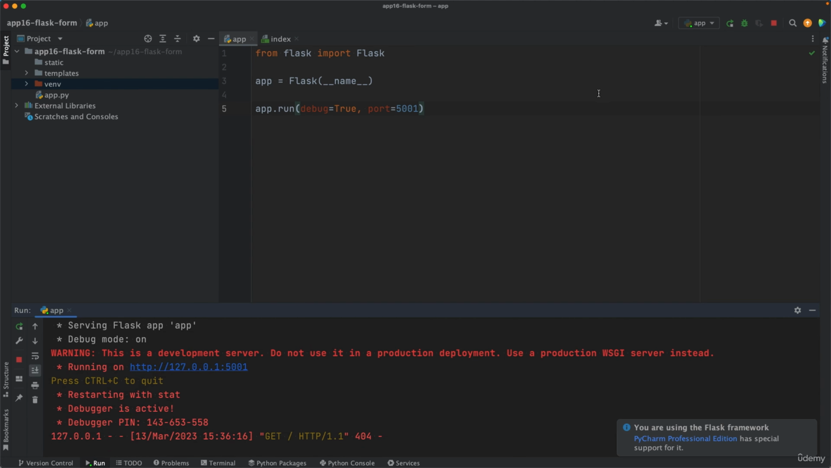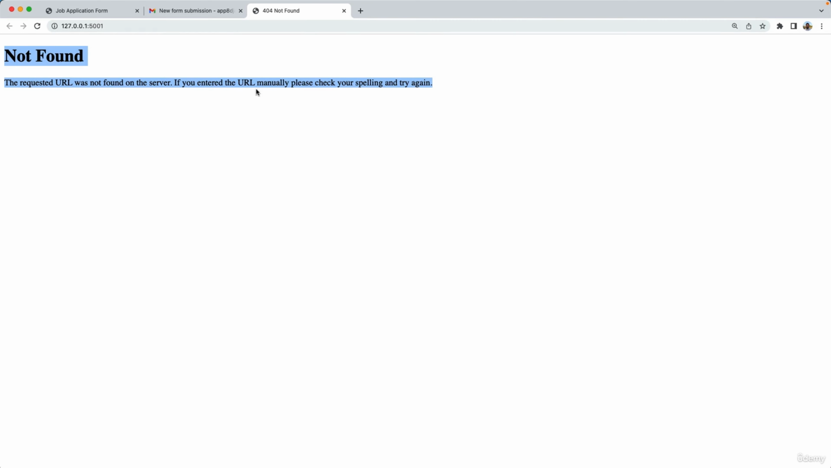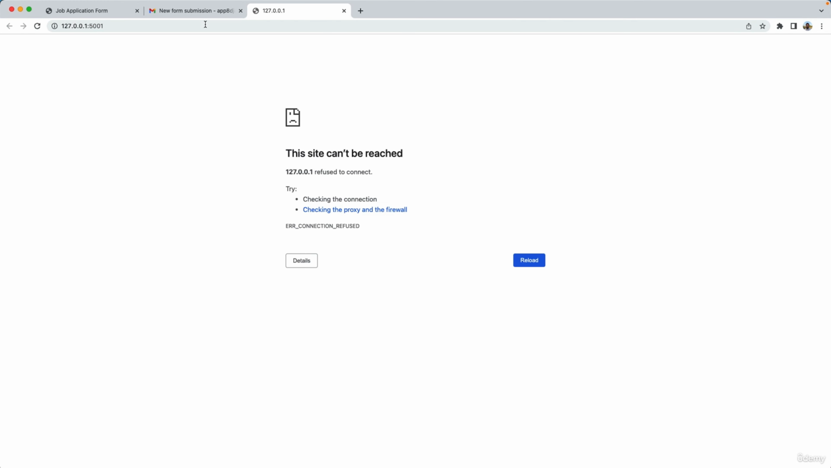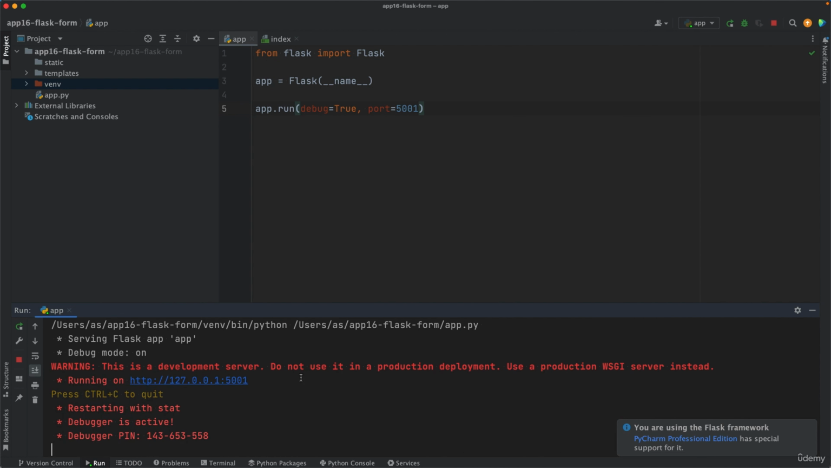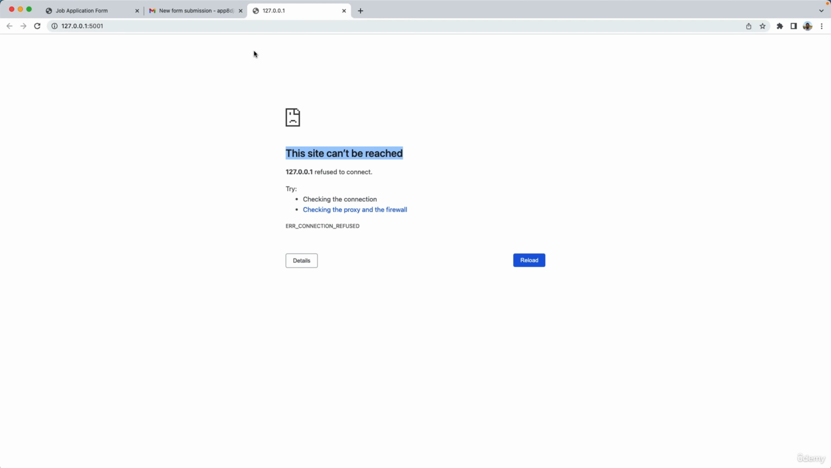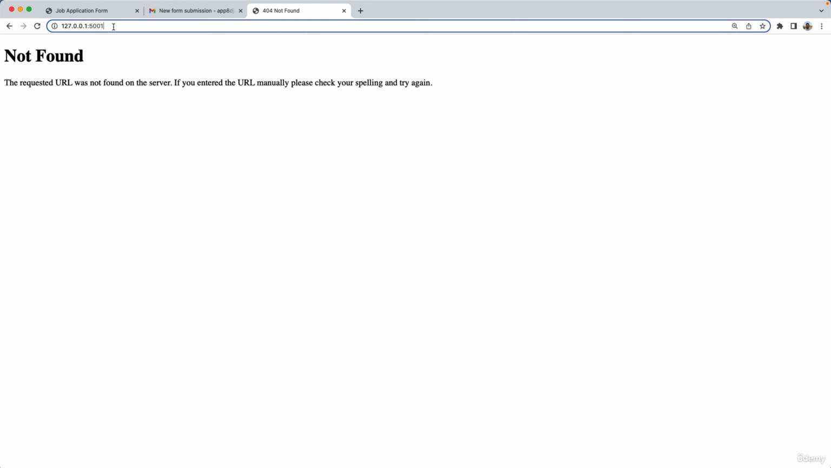So if we quit this app, so stop it with that red button, now it says process finished. Now if you go to your browser, reload that, you'll see this site can't be reached. So this is a different error from that one. So the other error, which is when we run the app, so it's running now, this says not found, which means this particular page, the home page, was not found.